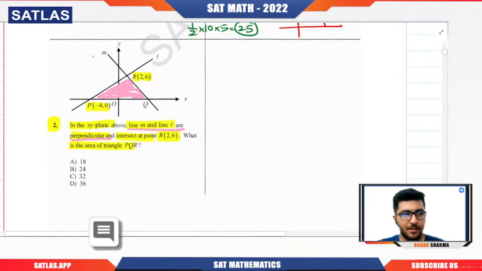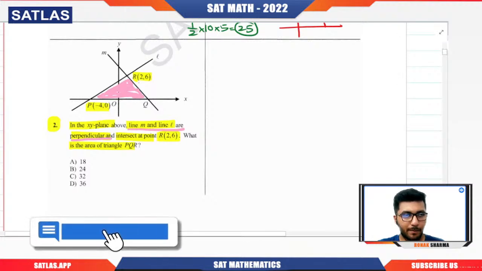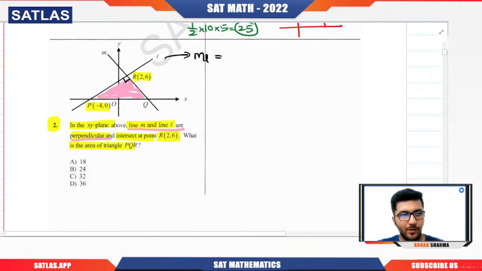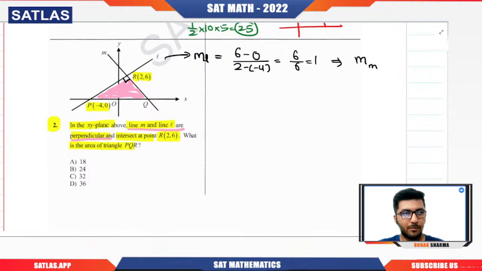They've given us that line L and line M are perpendicular to each other. So we know one thing. What is that? That I can calculate the slope of L. How? Because I have 2 points on line L, right? So I have the slope as 6 minus 0 divided by 2 minus minus 2. That will come out to be 6 by 6, that is 1. If the slope of line L is 1, what will be the slope of line M? Let me call it slope of M.